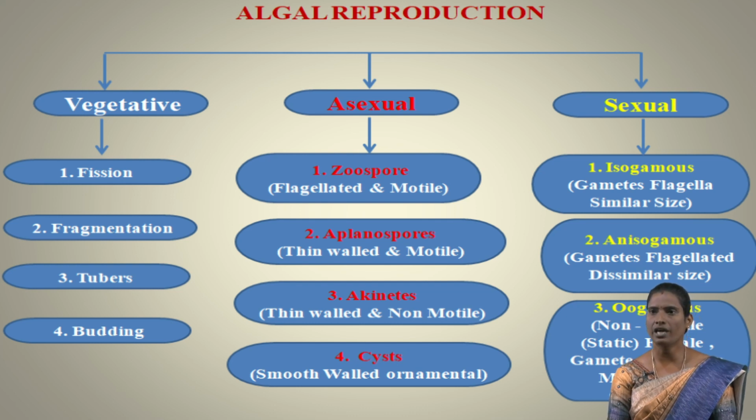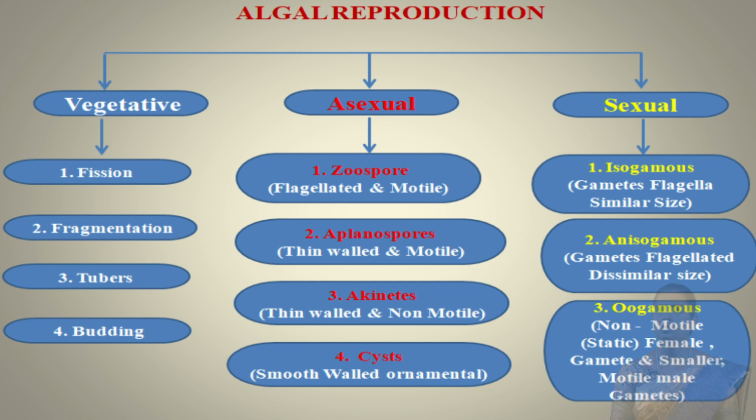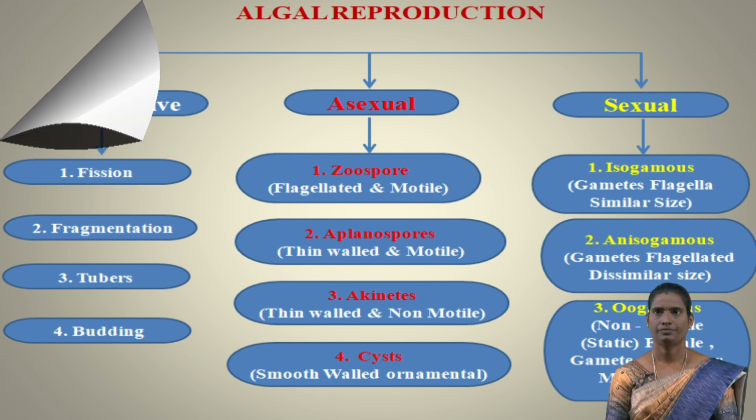Another type is anisogamous. In anisogamous type, two gametes are involved in this process. These two gametes are of uneven size, dissimilar in size, and it is called anisogamous. Another type is oogamous. Here the female gametes are non-motile and larger, and the smaller male gametes are motile gametes. Thank you.